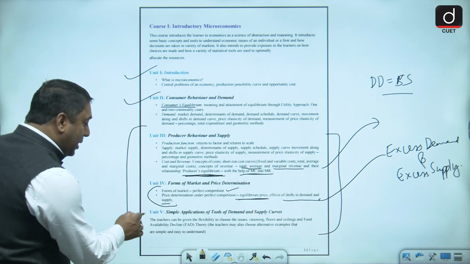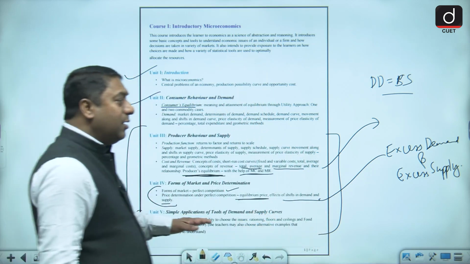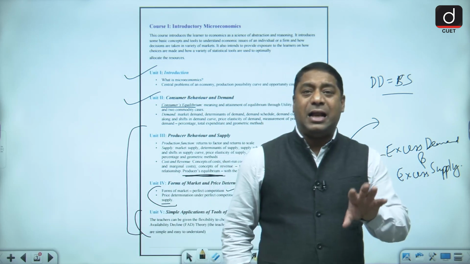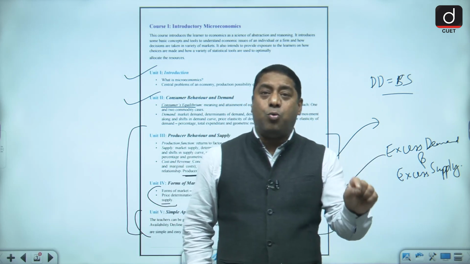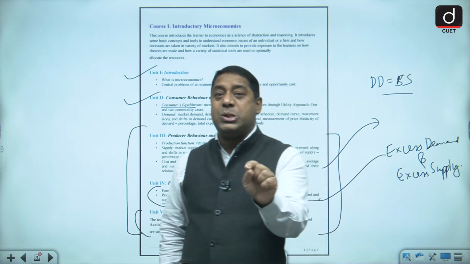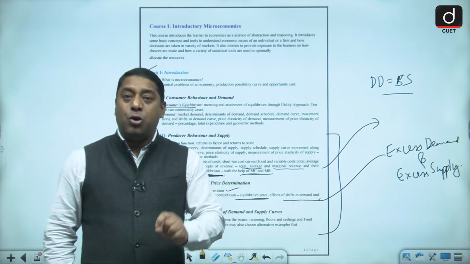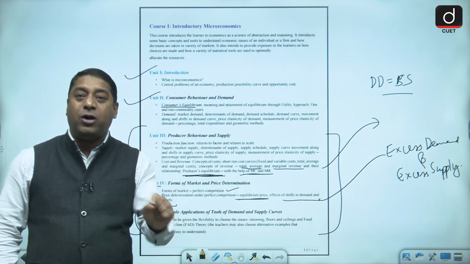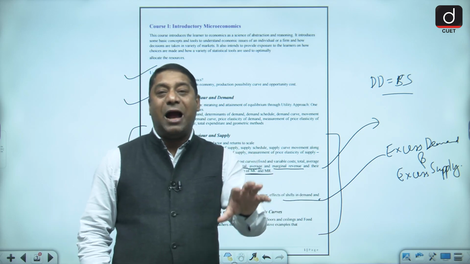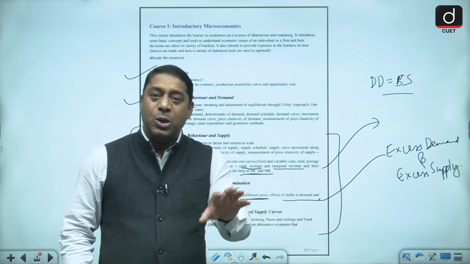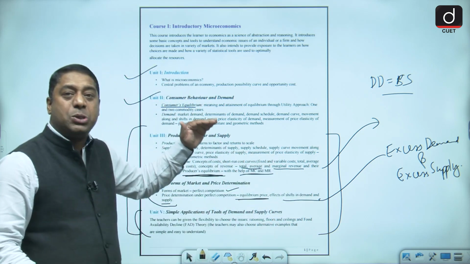And finally ये जो part है, here we have already studied in class 11th with regard to what? With regard to price ceiling as well as price floor. तो price ceiling और price floor इन दोनों के बारे में we have to discuss. ठीक है? So that is the thing which is added.